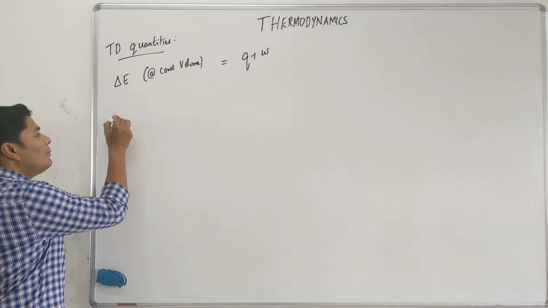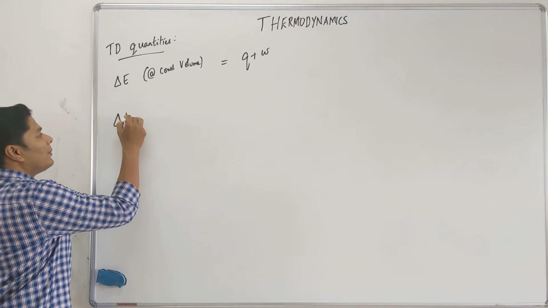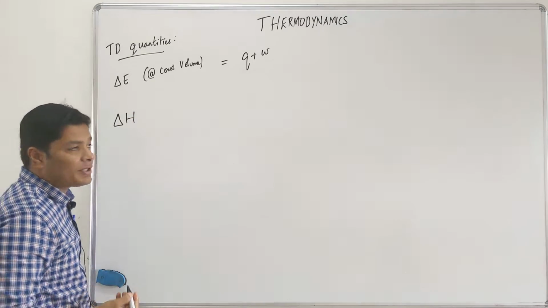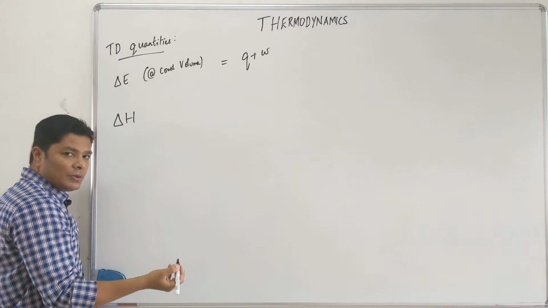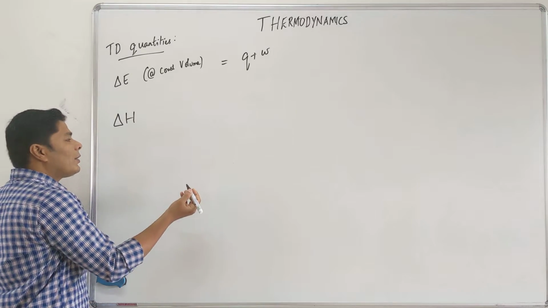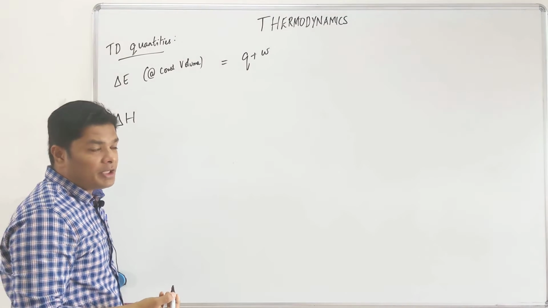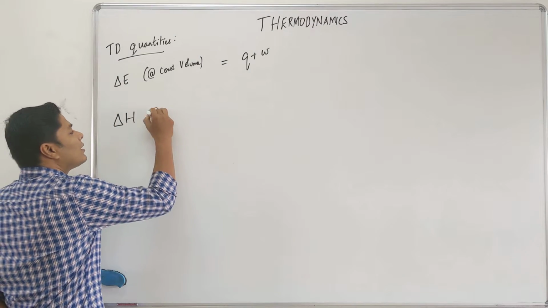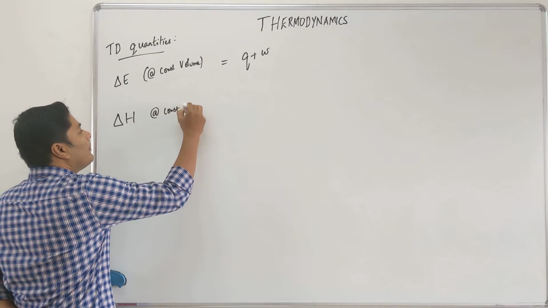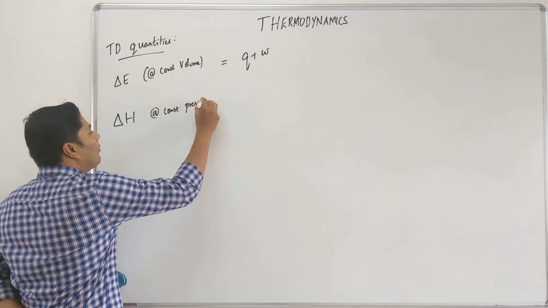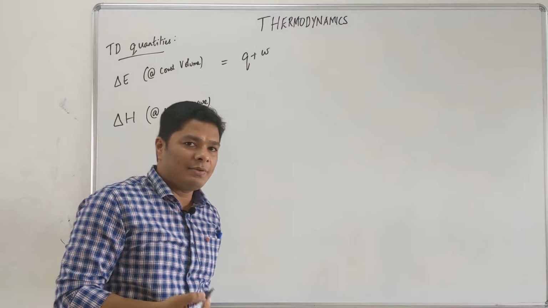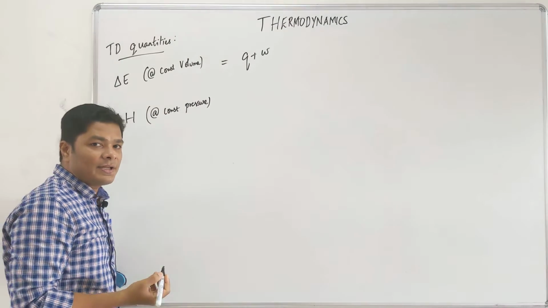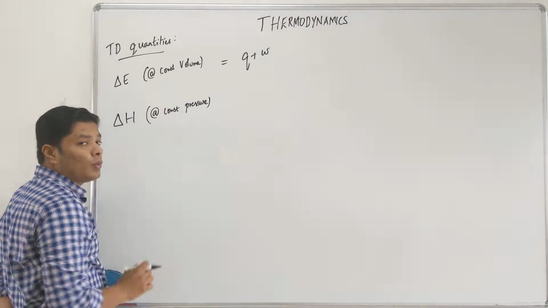The most important of all thermodynamic properties in terms of NEET calculation is delta H. This is again the internal energy also. You can call it energy change or enthalpy change. This is done at constant pressure, and this is more relevant because most of the things that we deal with in labs, where you study these systems, is done at constant pressure, not at constant volume.